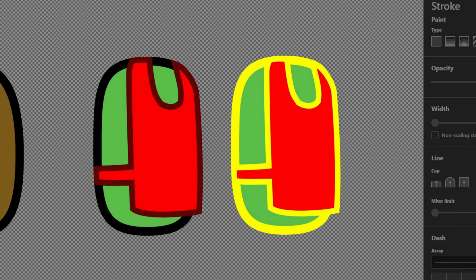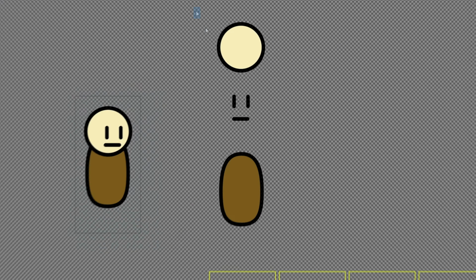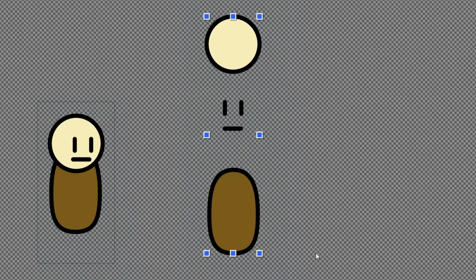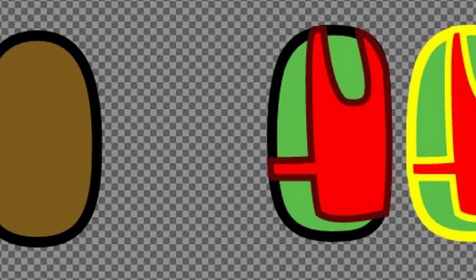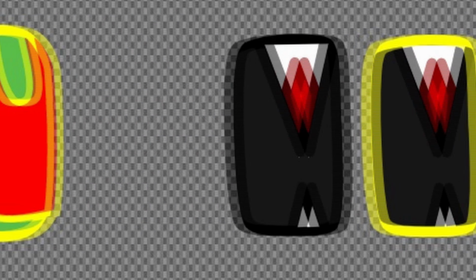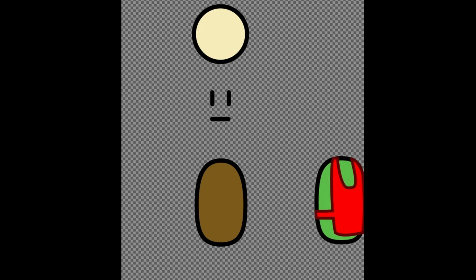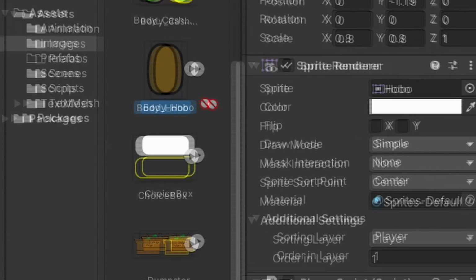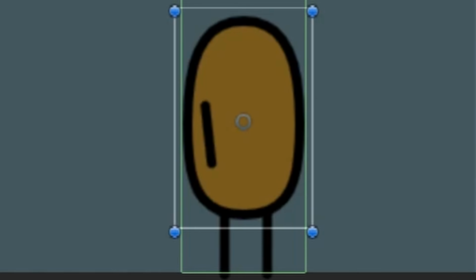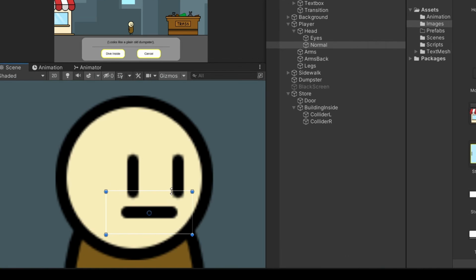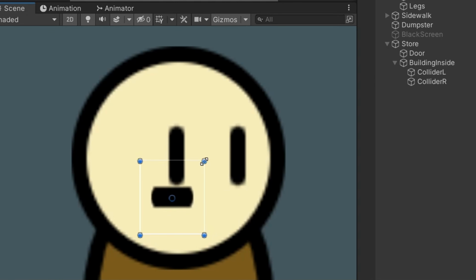Now for the second part of my store implementation, I wanted to add a cashier. So I drew up the main body of the cashier. I also separated out the head, eyes, and mouth from the player body, and this is so that it would be easier to customize my characters later on. I had to update the player accordingly, because if I save my newly updated changes over, then the player gets decapitated. But now with my new changes, I have the freedom to change just the eyes, mouth, or head at will.